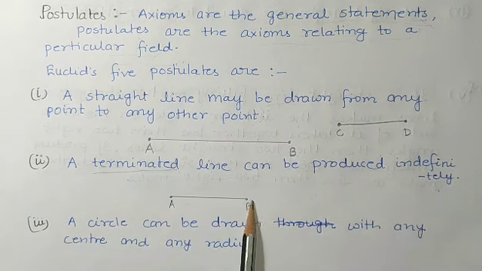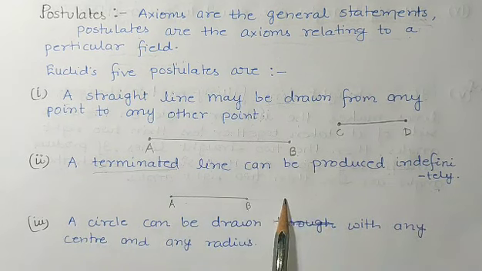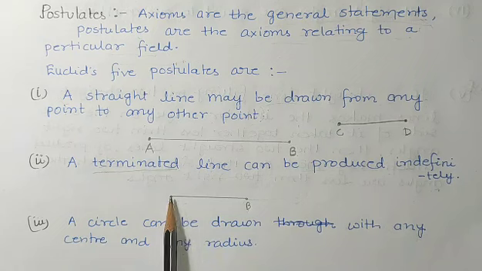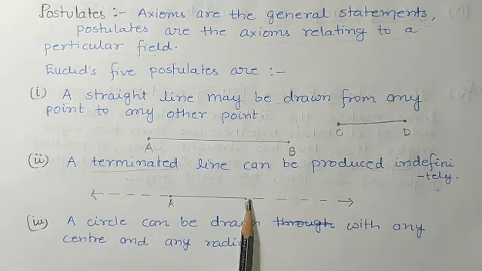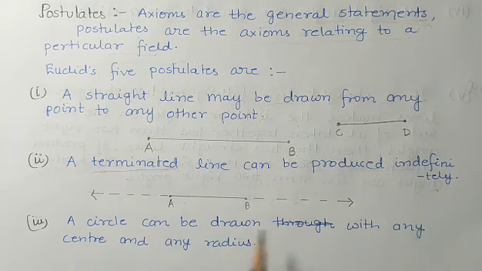It can be produced indefinitely means from this end it can also be extended, and from this also. See, AB was a terminated line, but it can be produced indefinitely. Means from this side also it can be produced, and from this side it can also be produced. Okay, students. So this was postulate 2 of Euclid.